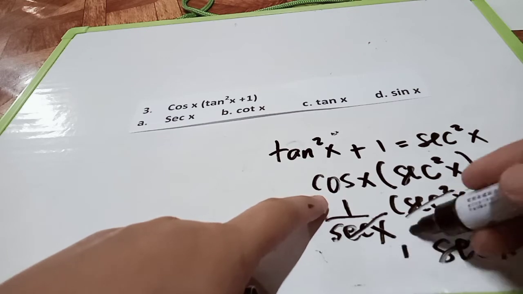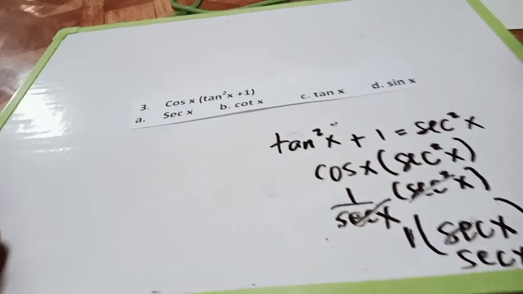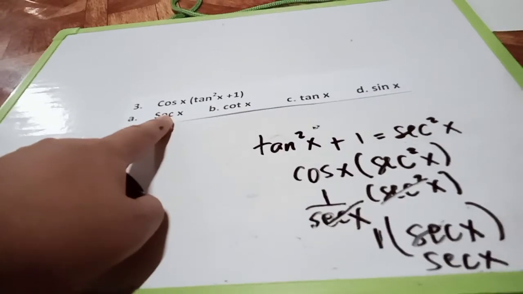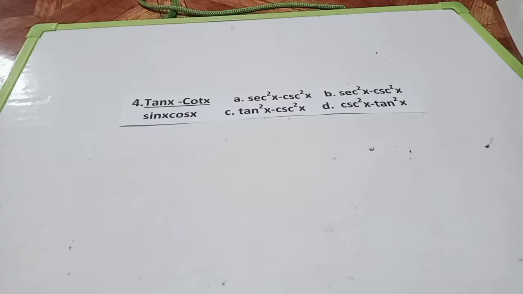The answer is secant x, so the answer is letter A. Take note, this is already number 3. We know sine squared plus cosine squared is equal to 1, and tangent squared plus 1 is equal to secant squared. We need to memorize that, guys, if you really want to know the trigonometric identities.